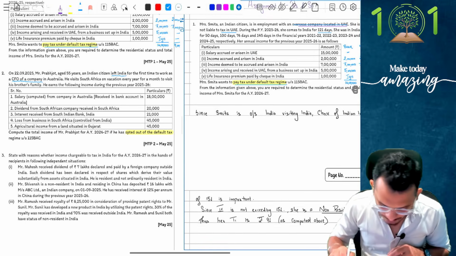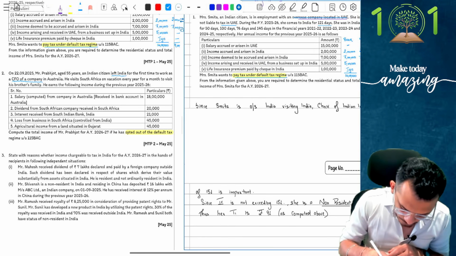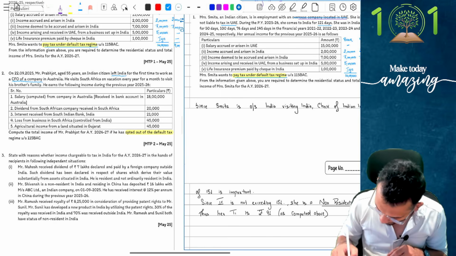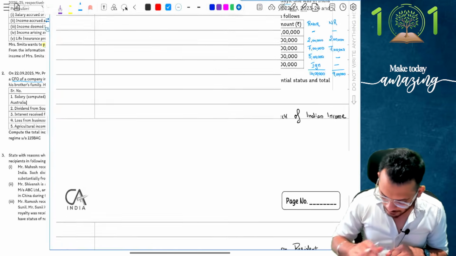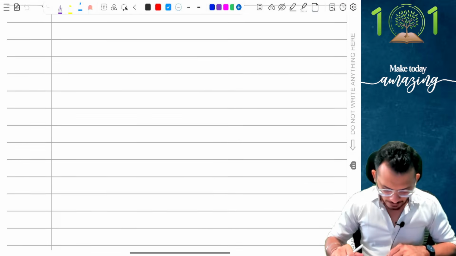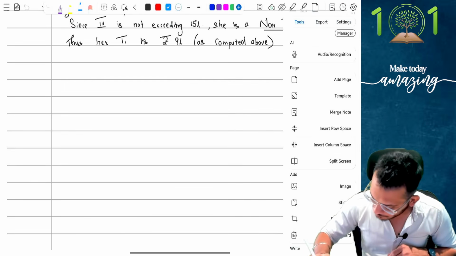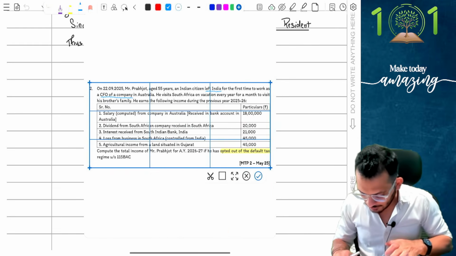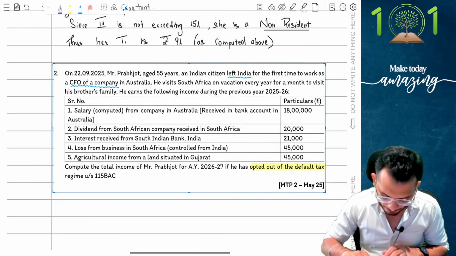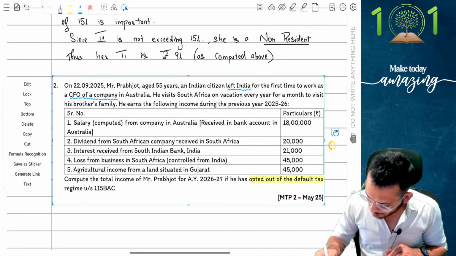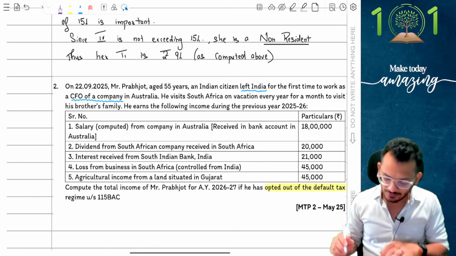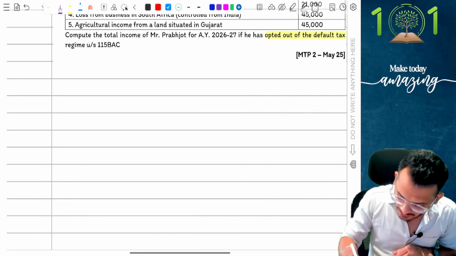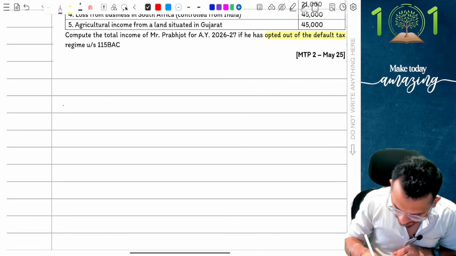Yes, I am at question number 2. Let's put question number 2 onto my notes. Notes, and yes, question number 2. Let's see question number 2. So question number 2, people, what am I going to do? First, I'm going to check for my residential status. So what am I going to do? I'm going to first come and say, let's find the residential status of a person.